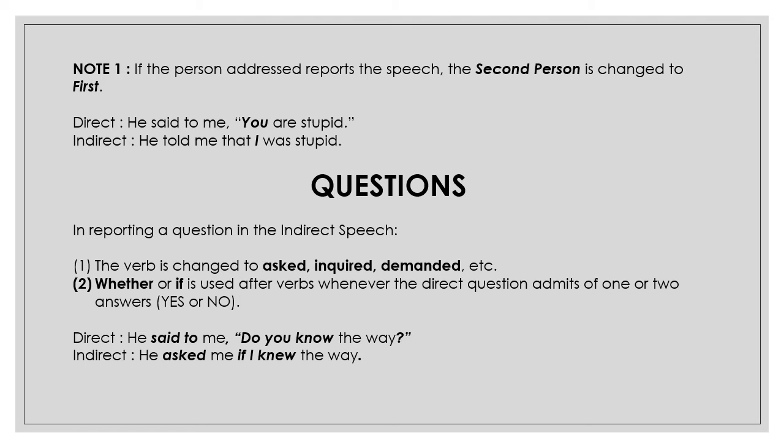Now coming on to questions. In reporting a question in the indirect speech, we need to follow certain rules. First rule, the verb is changed to asked, inquired, demanded, etc. Rule number 2, whether or if is used after verbs whenever the direct question admits of one of two answers, which are yes or no. Direct speech: He said to me, "Do you know the way?" Indirect speech: He asked me if I knew the way.